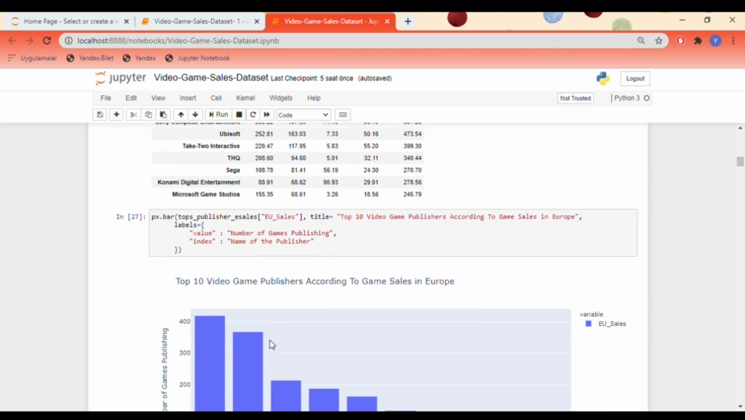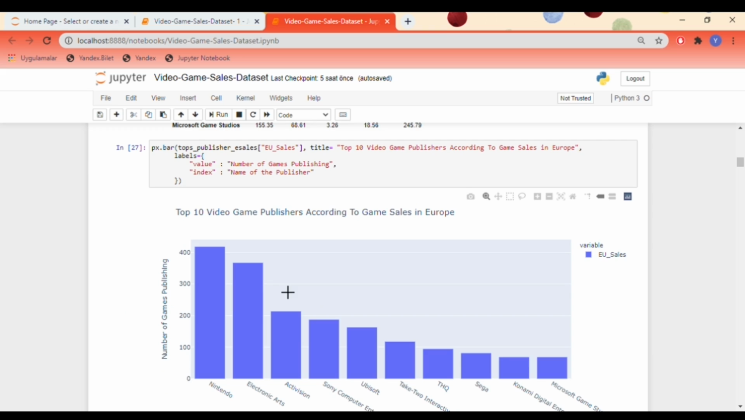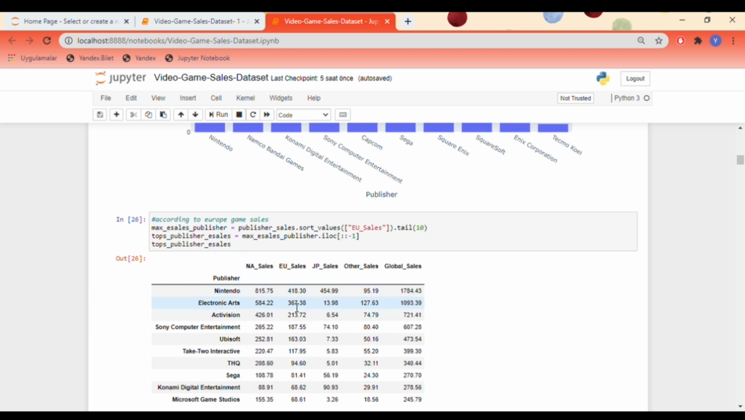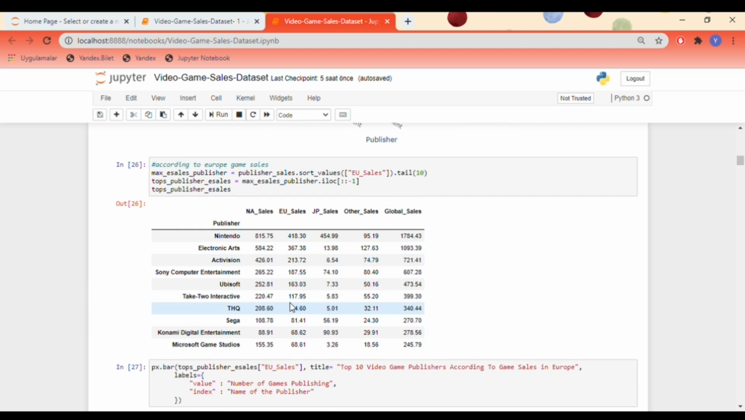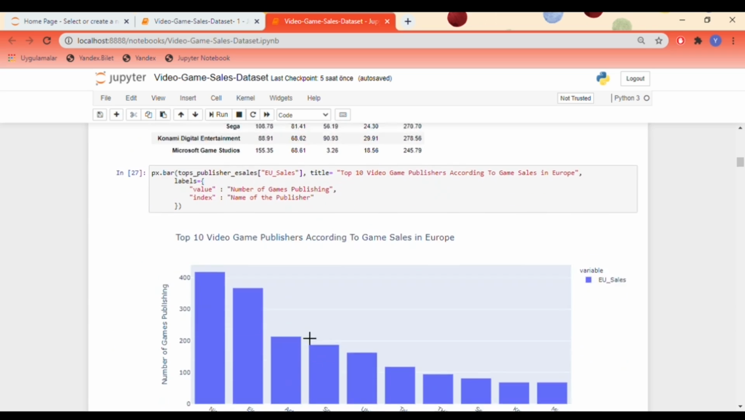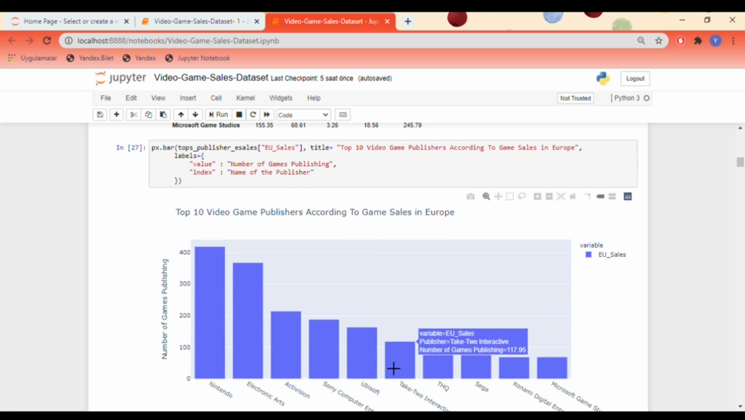Same way, we list the publisher from big to small on Europe market, and we show it on bar chart. As in the other markets, Nintendo ranks first, and the second one is Electronic Arts.